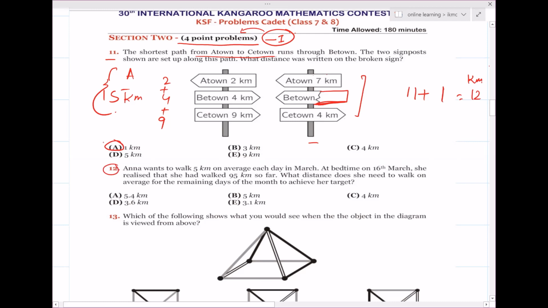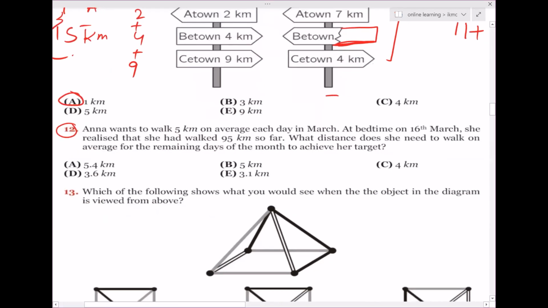Let's move forward to question number 12. Anna wants to walk 5 kilometers on average each day in March. In March, how many days are there? 31 days. Okay. At bedtime on 16th March, she realizes that she had walked 95 kilometers so far. What distance does she need to walk on average for the remaining days of the month to achieve the target? So what's the target? 5 kilometers per day means 5 multiplied by 31. What do you get? 155 kilometers. So she has to achieve 155 kilometers. She has achieved 95 kilometers already.